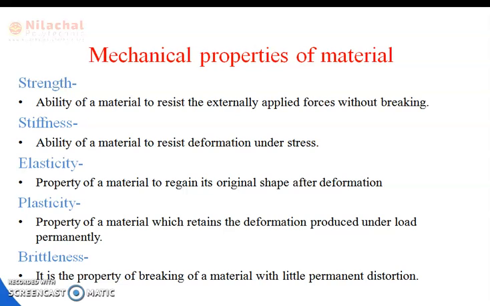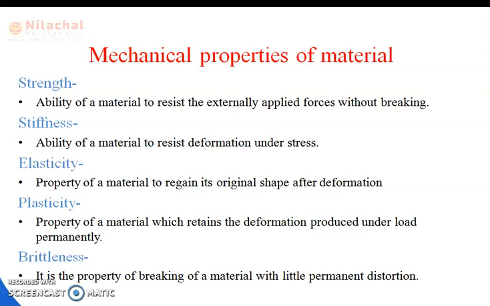Next is elasticity, or you can say elasticity limit. Every component has an elasticity limit, and that is called the point of elasticity. It is the property of a material to regain its original shape after deformation. Next is plasticity. What does plasticity mean?